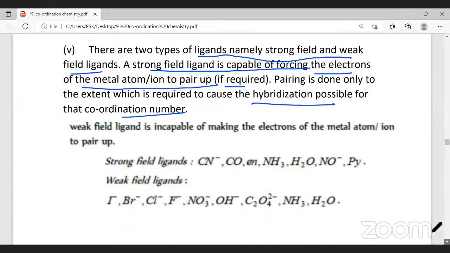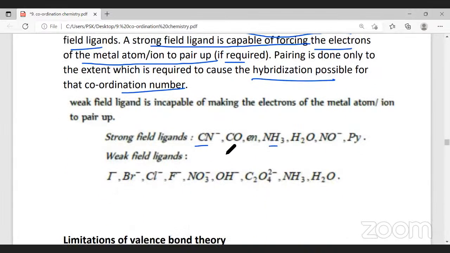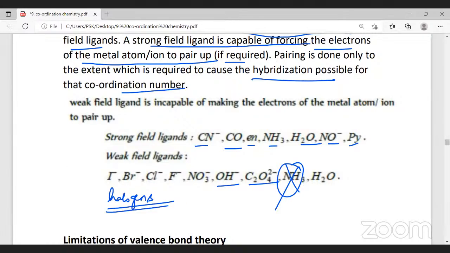See, examples for strong field ligands: I told cyanide and ammonia. There is carbon monoxide, ethylenediamine, water, nitrite ion, pyridine. They all are strong field ligands. Halogens are generally weak field ligands: I minus, Br minus, Cl minus, F minus, nitrate ion, hydroxide ion, oxalate ion. Ammonia, they have mentioned it wrong here, and they can be included in strong and weak. That's what it means. I will teach you the spectrochemical series, then we will understand. So remember, halogens are weak field ligands.